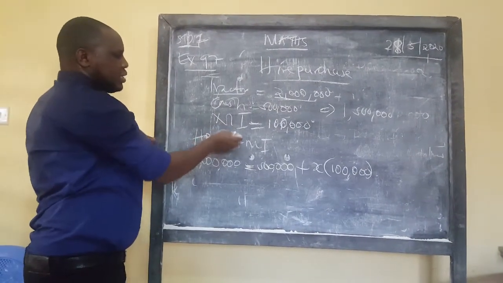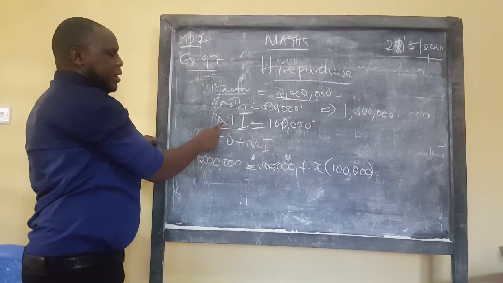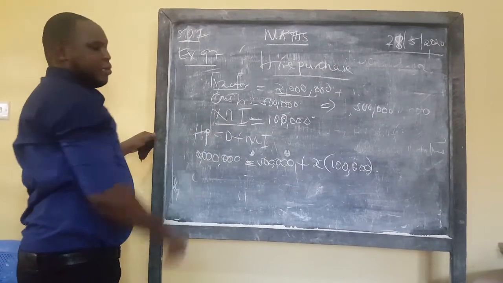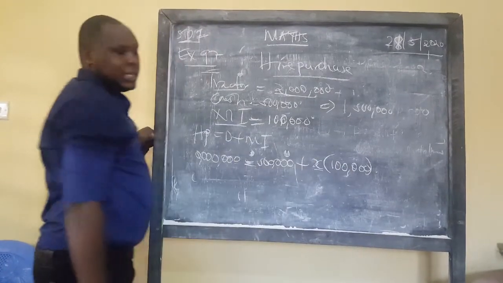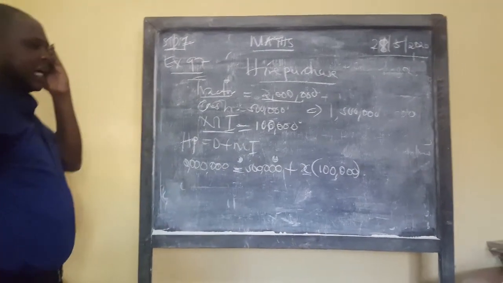Remember, for monthly installments, you take the amount paid each month times the number of months. That's what we have done here: X number of months times 100,000.